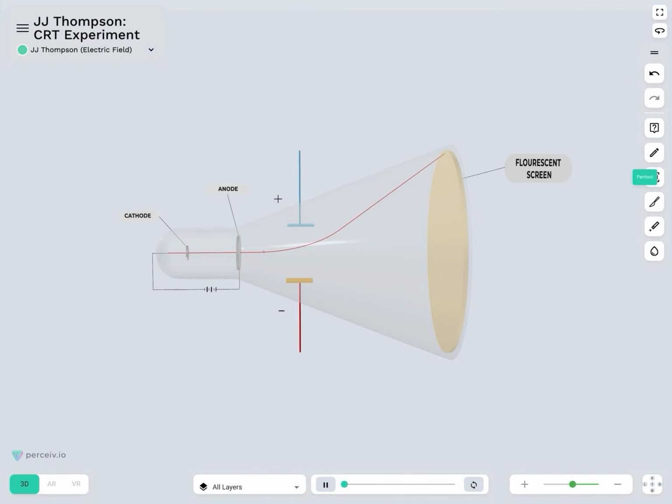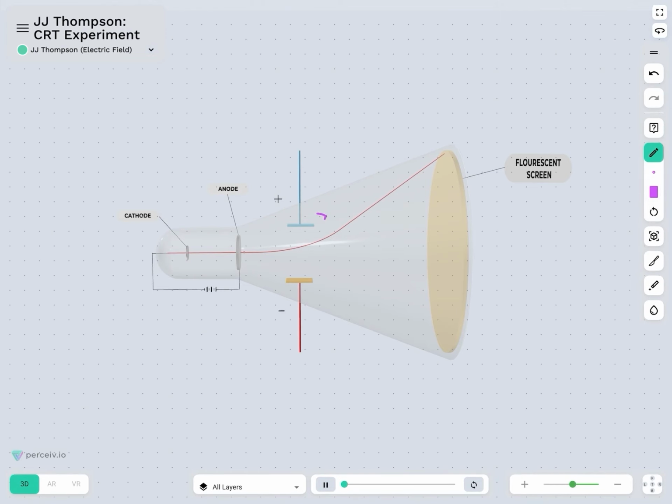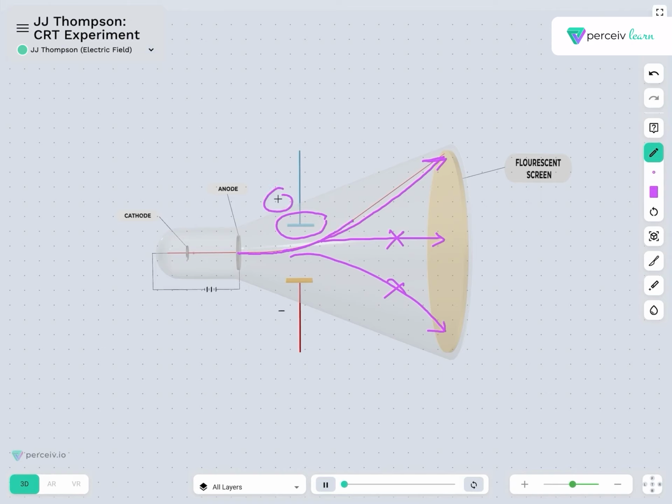Once the field was applied across the positive and the negative plate, J.J. Thomson observed that the particle was getting deflected towards the positive plate. It went straight up. It didn't go straight ahead and directly collide with the screen. It didn't go down. That means the particle got deflected from its path towards the positive plate.